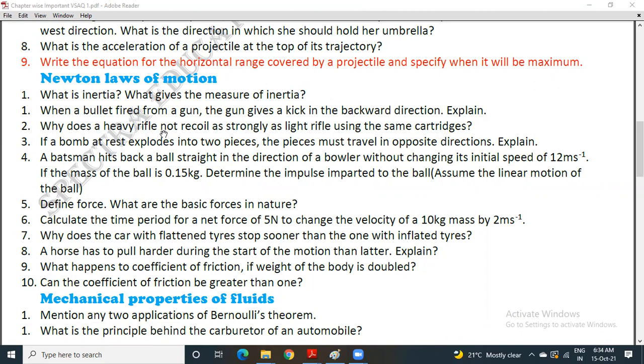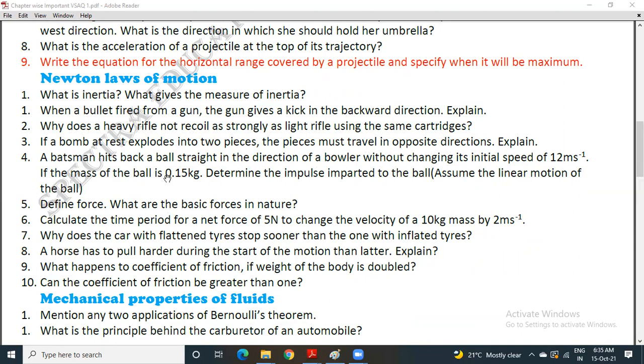Question number 2. Why does a heavy rifle not recoil as strongly as a light rifle using the same cartridges? Question number 3. If a bomb at rest explodes into 2 pieces, the pieces must travel in opposite directions. Explain. Question number 4. A batsman hits back a ball straight in the direction of a bowler without changing its initial speed of 12 meters per second.